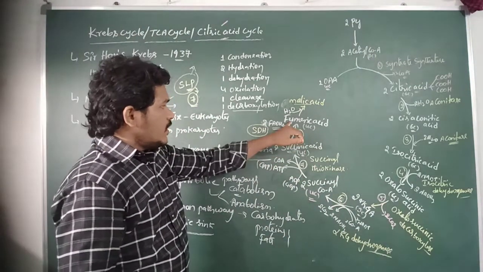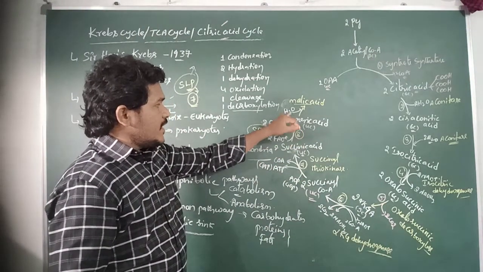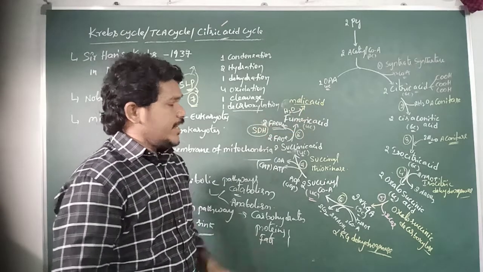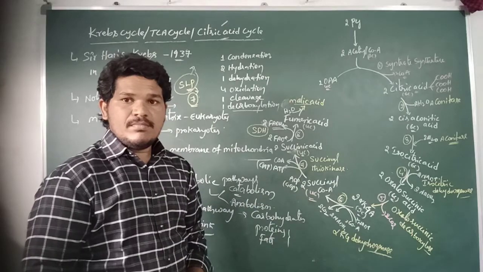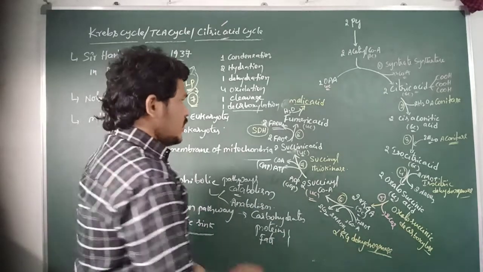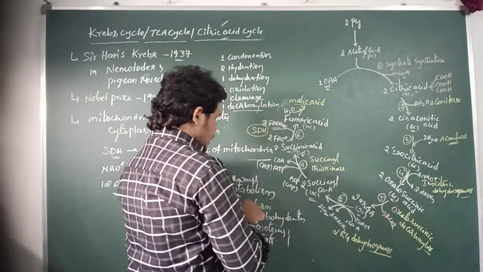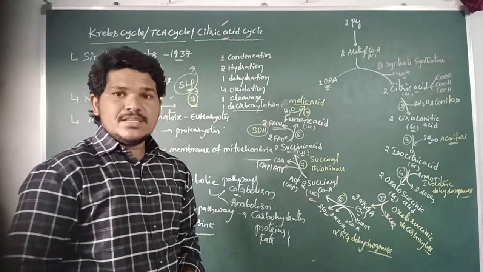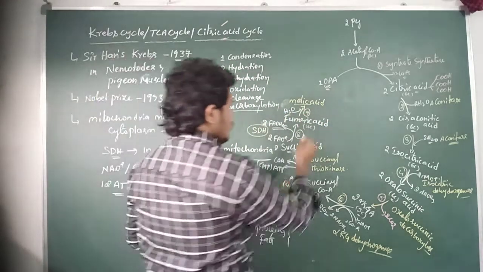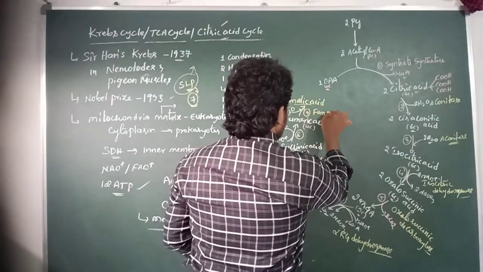So here the fumaric acid reacts with a water molecule, and further it is converted into malic acid. It is the hydration step. This reaction is also catalyzed by the enzyme fumarase.